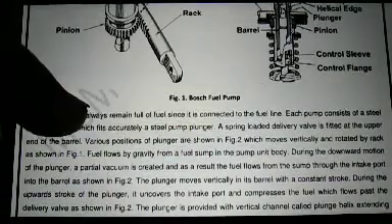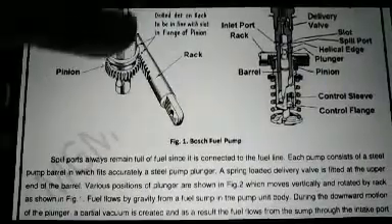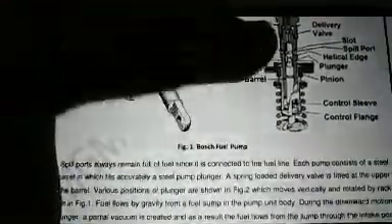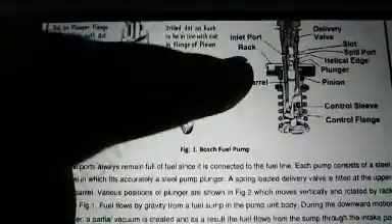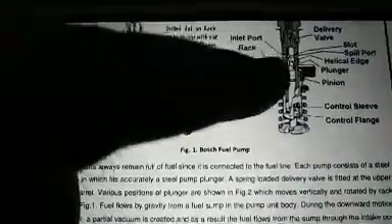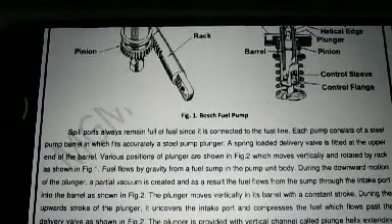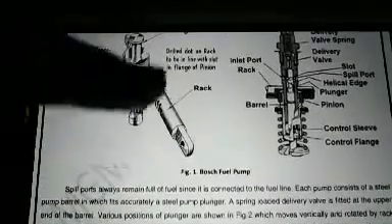A partial vacuum is created as a result of fuel flowing from the sump through the intake port into the barrel. That is, there is the intake port and the outlet port, which is called the spill port. As the plunger moves up and down, a vacuum is created in the barrel, and that vacuum sucks oil from the sump into the barrel. Now the plunger moves vertically in the barrel with a constant stroke. During the upward stroke, the plunger covers the intake port and compresses the fuel, which flows past the delivery valve.